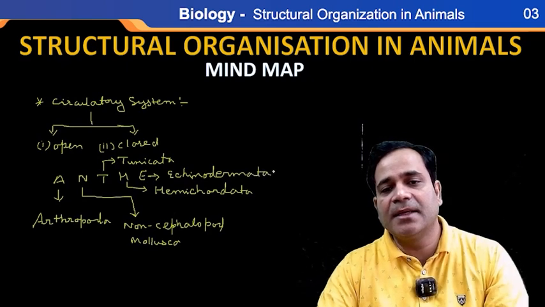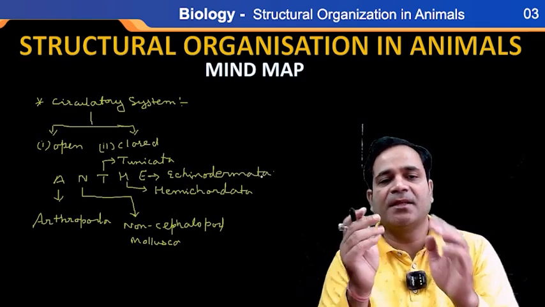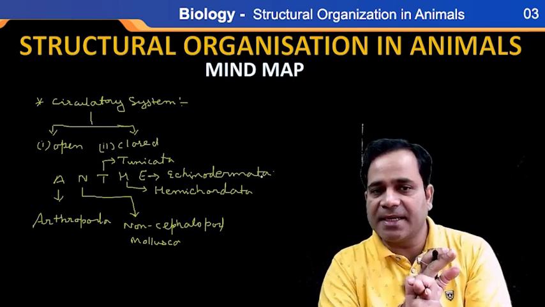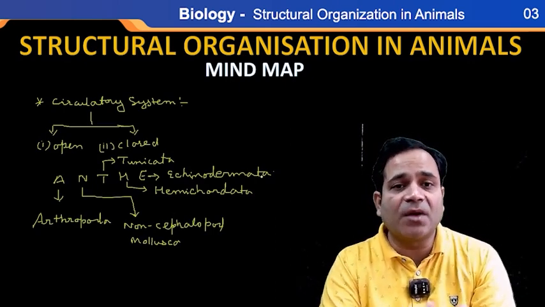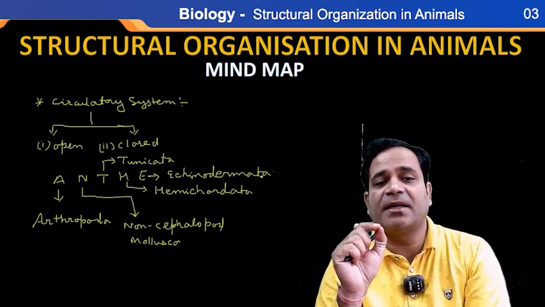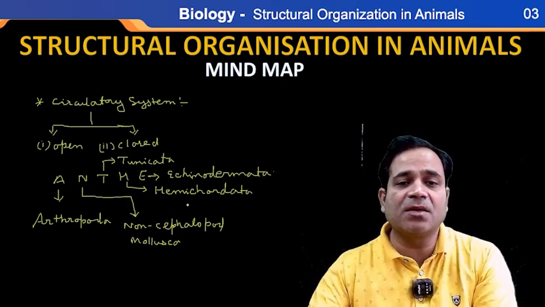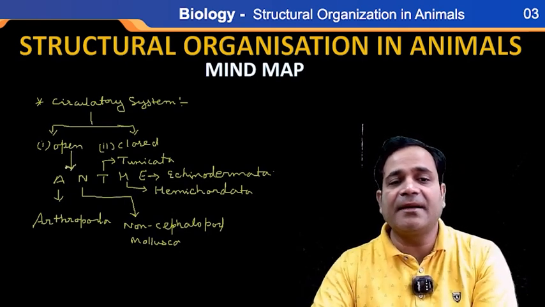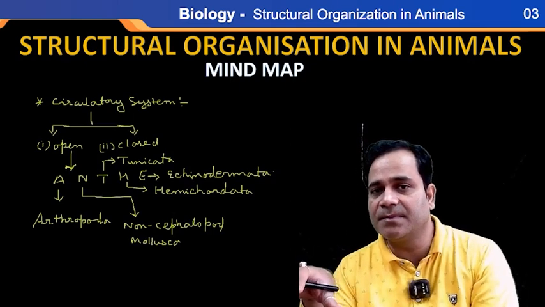Echinodermata. Is the thing clear here or not? Tell me first, number one is what? A, Arthropoda. The second is N, which stands for non-cephalopod Mollusca. T for Tunicata. H for what? Hemichordata. And E for Echinodermata. So these all have an open type circulatory system, and the rest all have a closed type circulatory system.